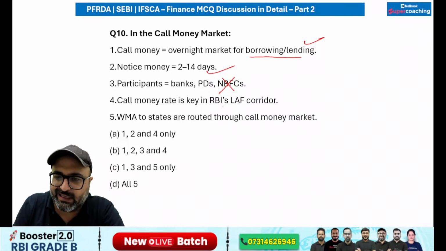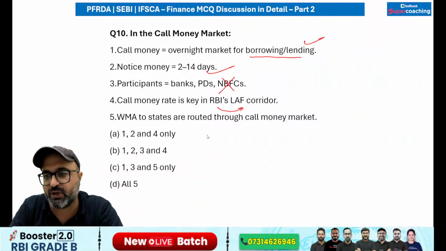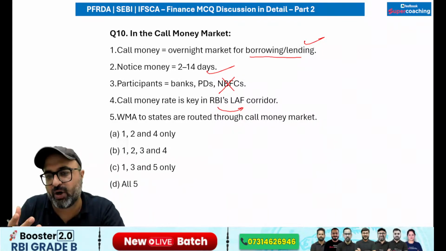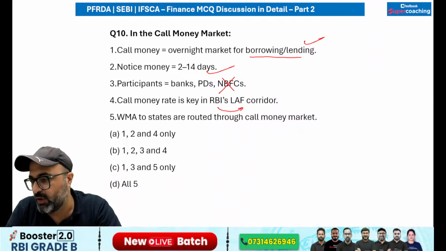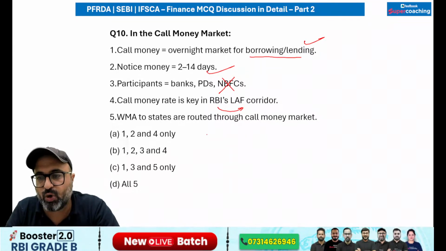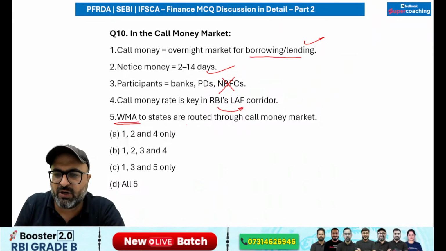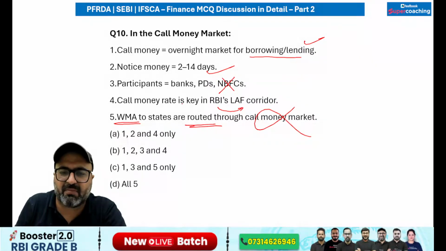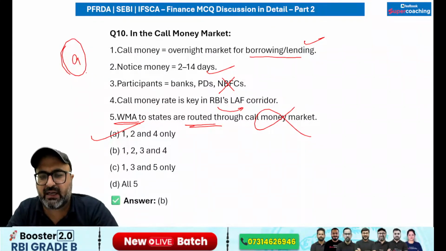Call money rate is a key in RBI's LAF corridor. That is true. That is absolutely true. RBI जो अपने LAF को decide करता, that is very important role is played by the rate of interest of the call money market. That is true. WMA to state are routed through call money market. No sir, ways and means advances to the states are not routed through call money market. We have all different channels for this. So answer is going to be 1, 2, 4 are correct.